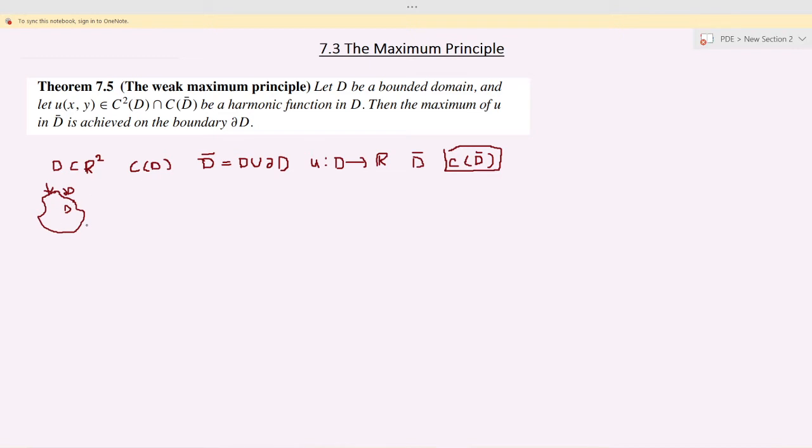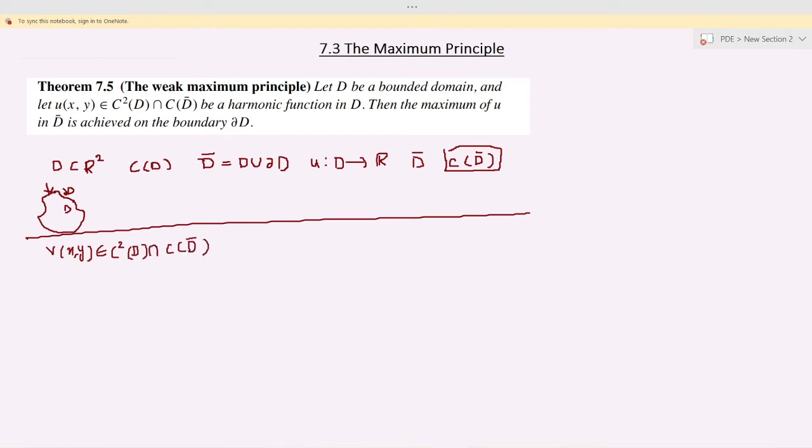Now we will see how to prove this. For this, first of all, we will consider a function v(x,y) in C²(D) intersection C(D closure).